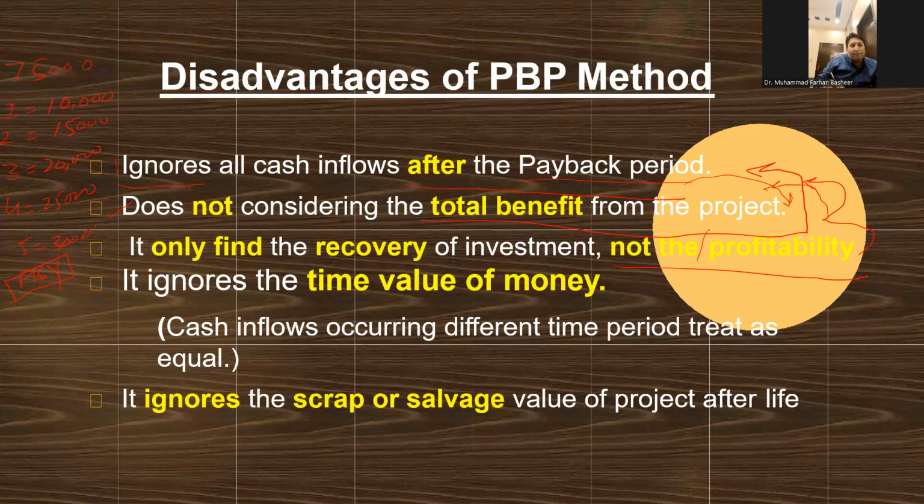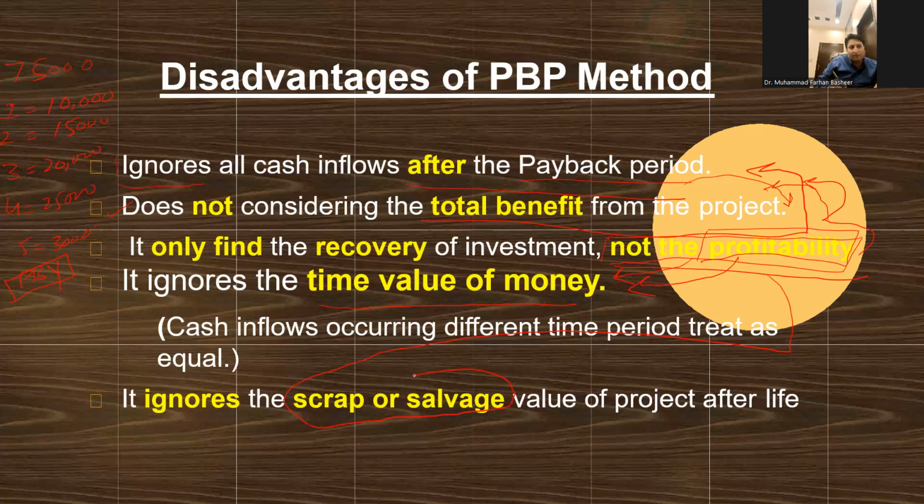That's why it does not provide any information about profitability. And fourth, it ignores the concept of time value of money. It does not provide any information on how much I will be generating from that investment, and whether that inflow will be adjusted for the time value or not. And lastly, it also ignores any scrap value of the project.